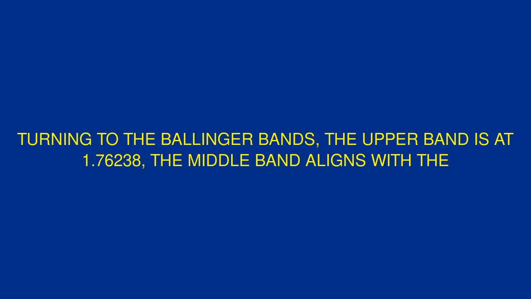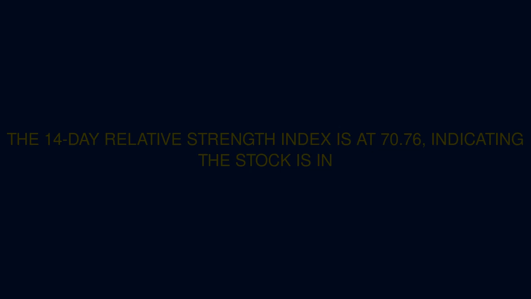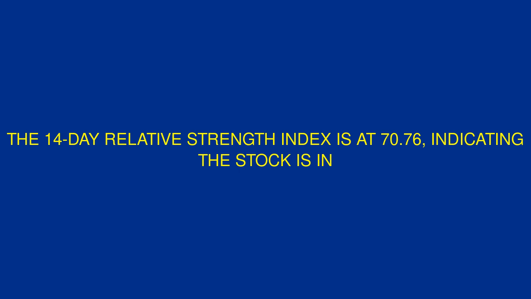Turning to the Bollinger Bands, the upper band is at 1.76238. The middle band aligns with the 20-day SMA at 1.20141, and the lower band is at 0.64045. With the current price near the upper band, MODV appears overextended, which could signal a pullback unless the upward momentum continues. On the momentum front, the 14-day relative strength index is at 70.76, indicating the stock is in overbought territory, a warning sign after its recent jump.